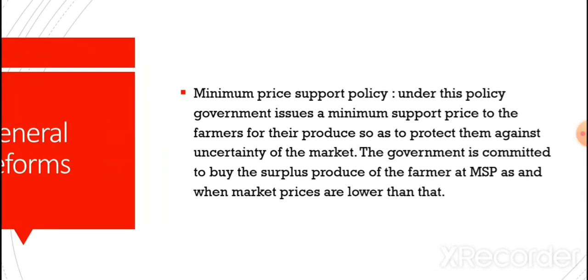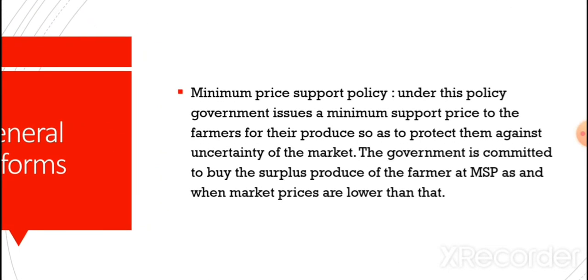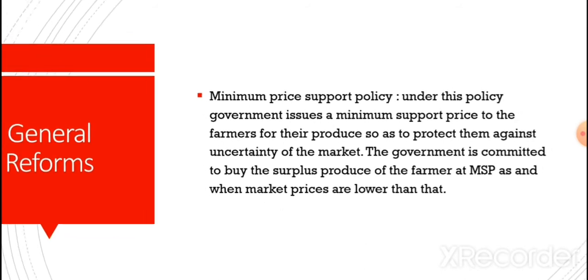Next, this is very important, minimum price support policy. Under this policy, government issues a minimum support price to the farmers for their produce so as to protect them against uncertainty of the market. The government is committed to buy the surplus produce of the farmer at MSP as and when market prices are lower than that.